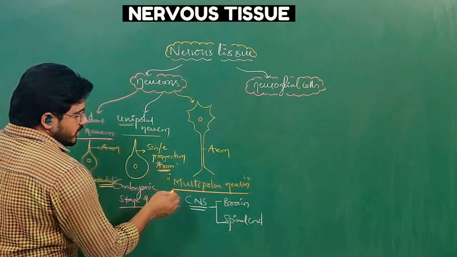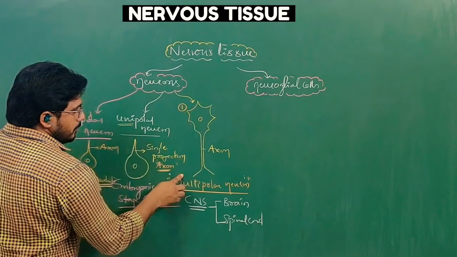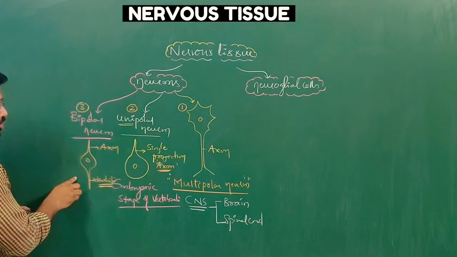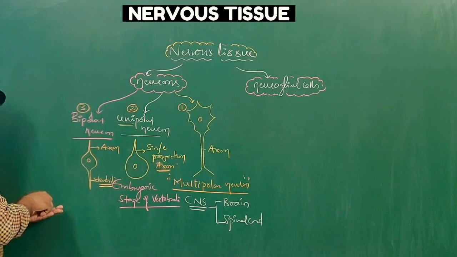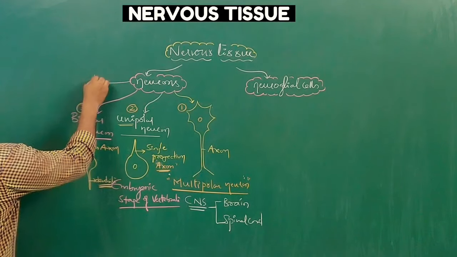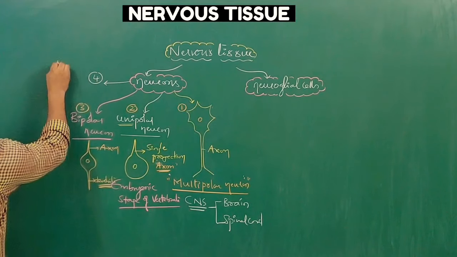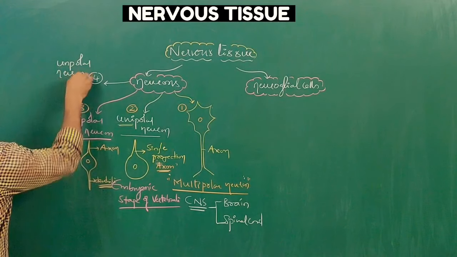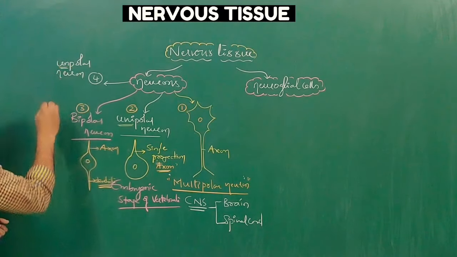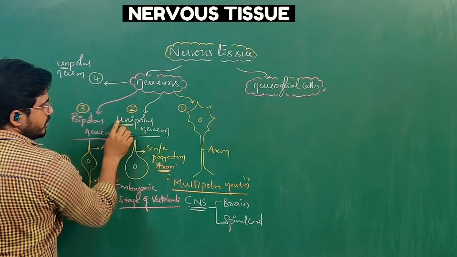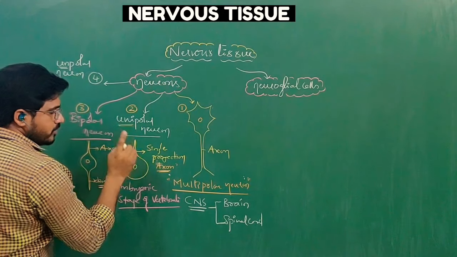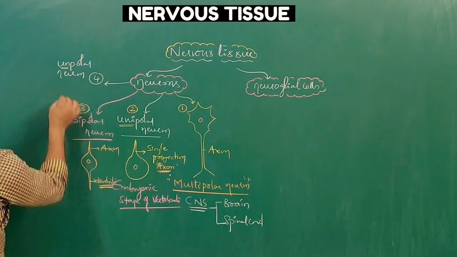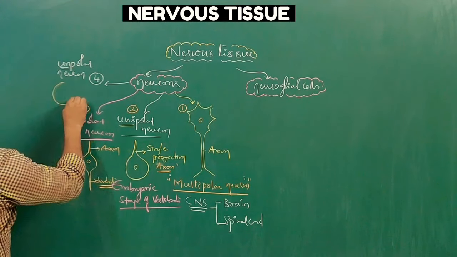So we have discussed three types of neurons. Number one is the multipolar neuron. Number two is the unipolar neuron. Number three is the bipolar neuron. And now we are discussing number four. The fourth type of neuron is called the unpolar neuron. The unpolar neuron is different. In a unipolar neuron, the number of poles or projections is single. Unpolar neuron means the number of poles is absent. So it is simply circular.